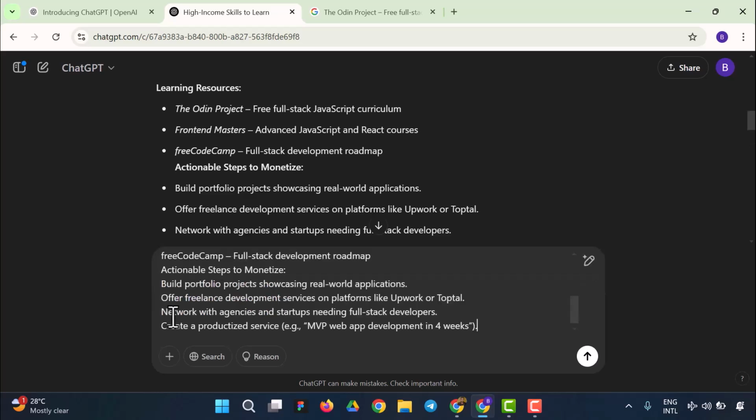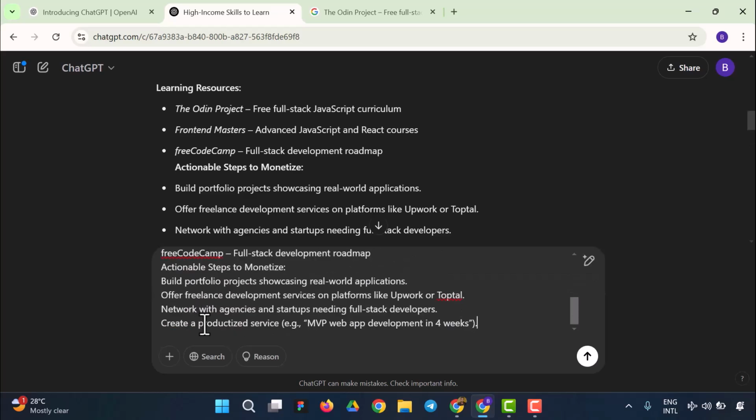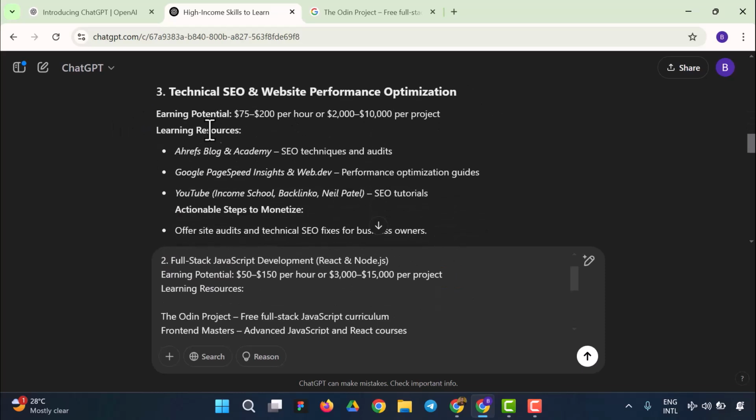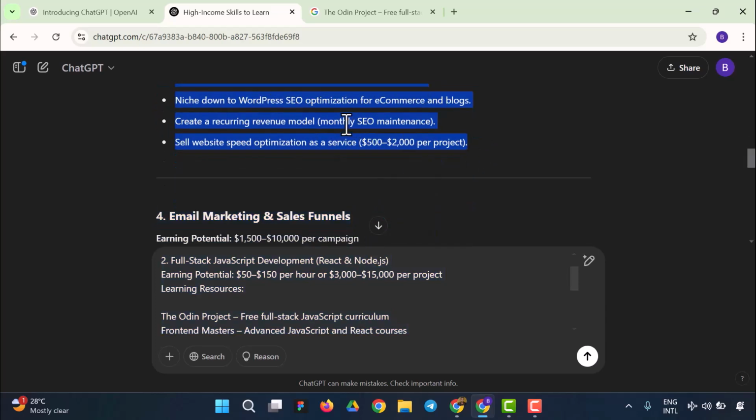And I'm going to paste that. Yes, that will be the first that I'm going to paste. Then I'm going to paste the second I want. So that's the one skill I want to learn, and the second I want is technical SEO and website performance optimization. I want this, so I'm going to proceed.